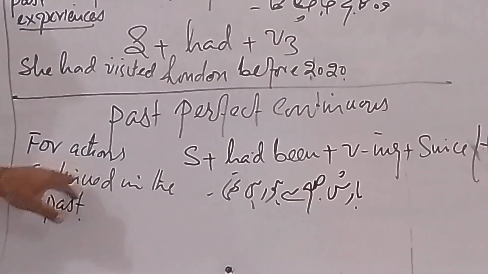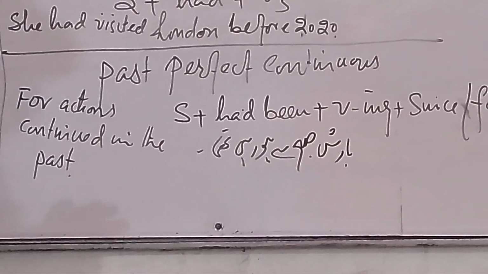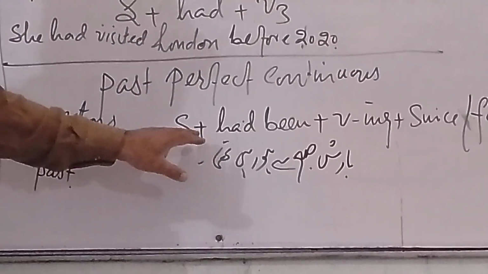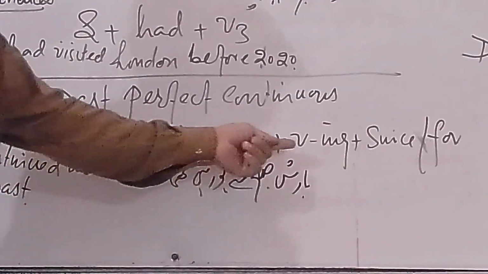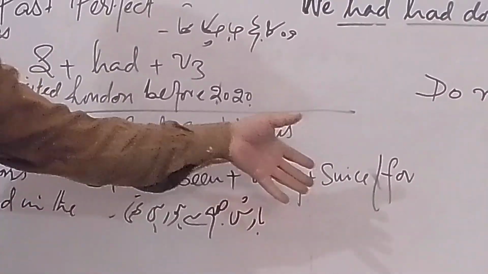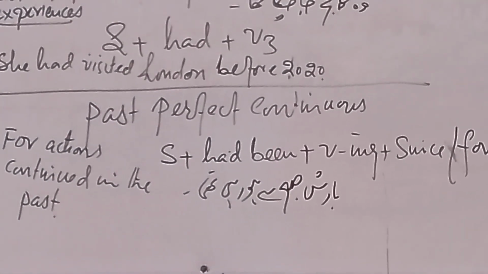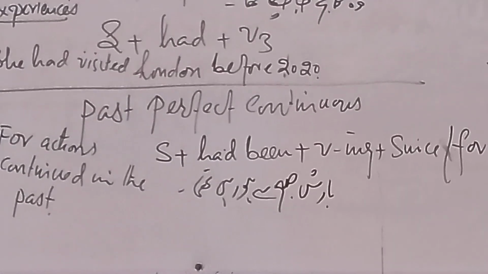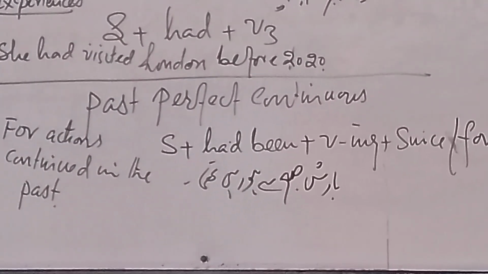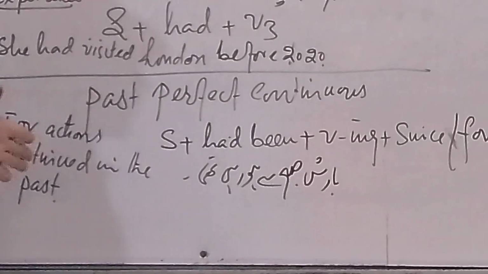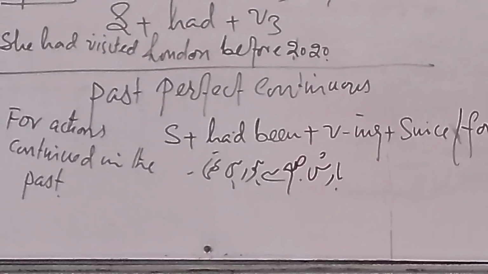Then there is past perfect continuous tense. It is used for actions continued in the past. This is the structure: subject plus had been plus ing form plus since or for. Clear? It had been raining since morning. And I had been studying, or I had been teaching for 15 minutes or for 10 minutes.